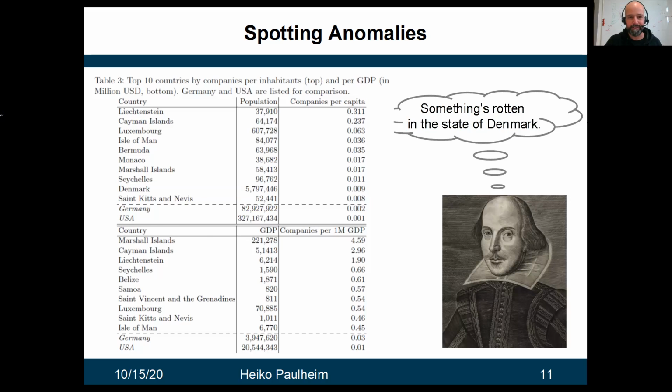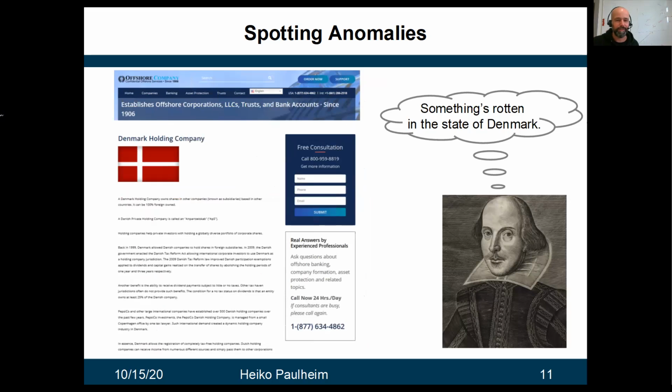So we dug a bit deeper. And actually, if you look for that on the web, you find some consulting companies who offer services in planning your taxes via some special constructs with Danish holding companies. So actually, this was a pattern which the domain experts in the project were not aware of to begin with.